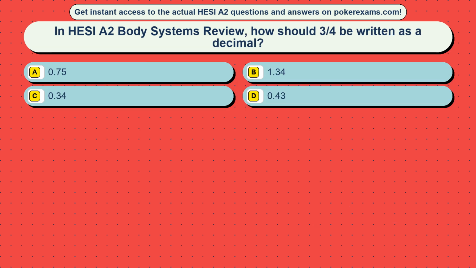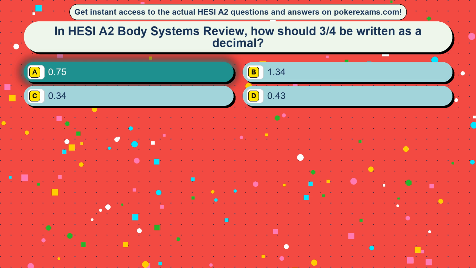Question 23. In HESI A2 Body Systems review, how should 3/4 be written as a decimal? Option A 0.75, option B 1.34, option C 0.34, option D 0.43. The correct answer is option A, 0.75.